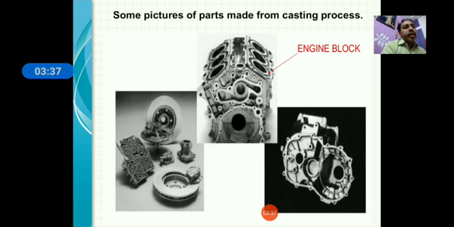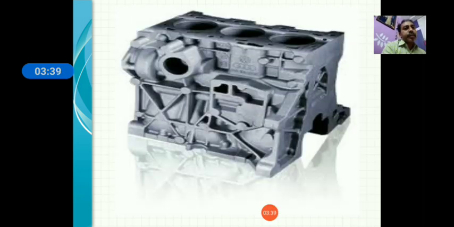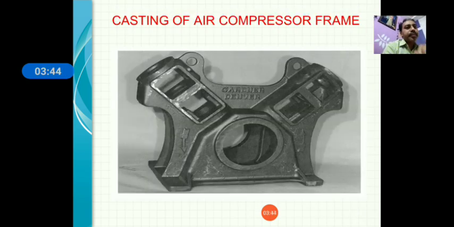So this is a pictorial view of some products made by casting. This is a cylinder block, an engine block, and this is a cylinder block or body. This is the casting of an air compressor frame.